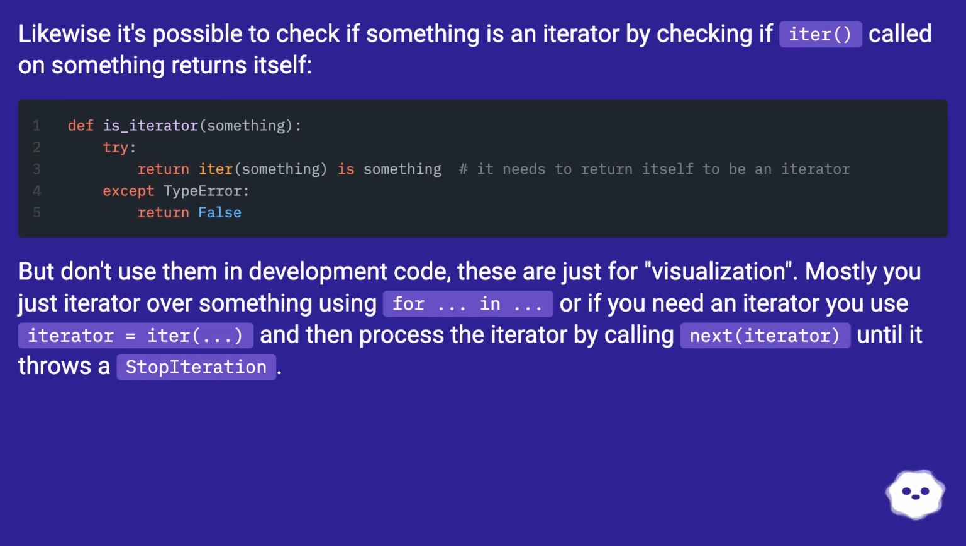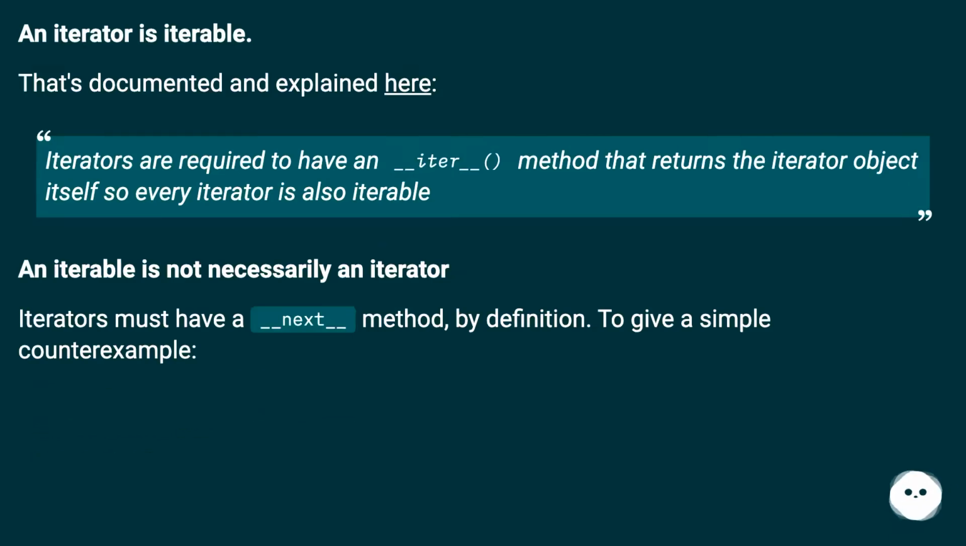Mostly you just iterate over something using for ... in ..., or if you need an iterator you use iterator = iter(...) and then process the iterator by calling next(iterator) until it throws a StopIteration. An iterator is iterable. That's documented and explained here. Iterators are required to have an __iter__ method that returns the iterator object itself, so every iterator is also iterable.